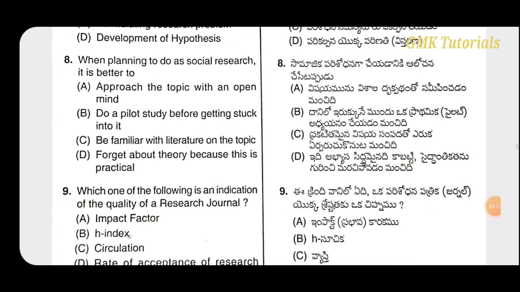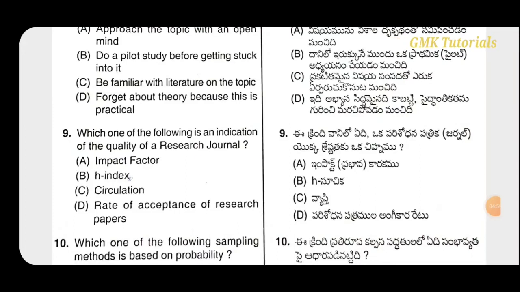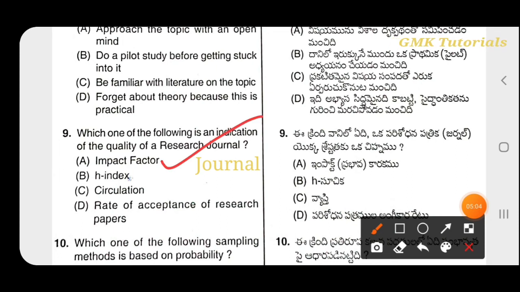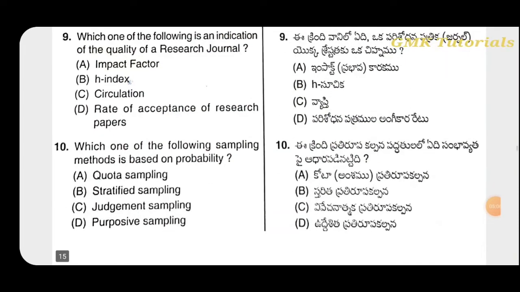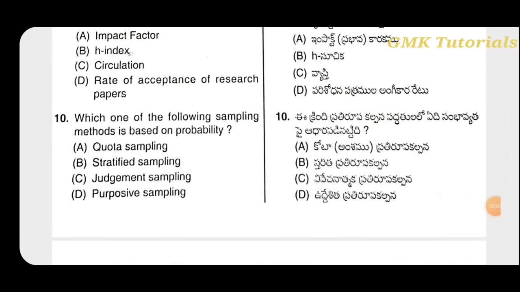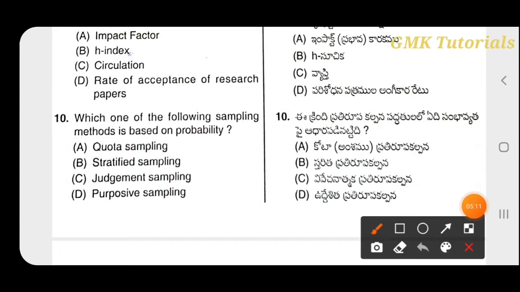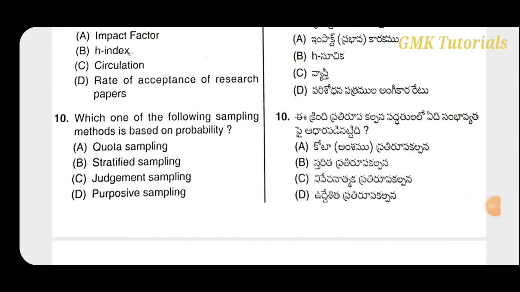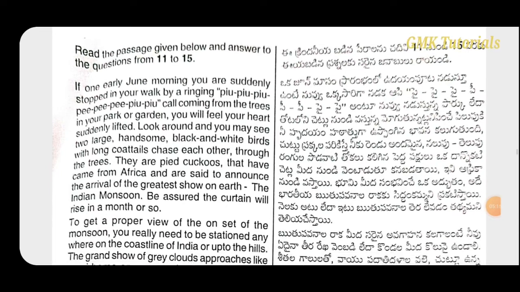Which of the following is an indication of the quality of a research journal? So the correct answer is impact factor. Next question: which of the following sampling methods is based on probability? That is stratified sampling.